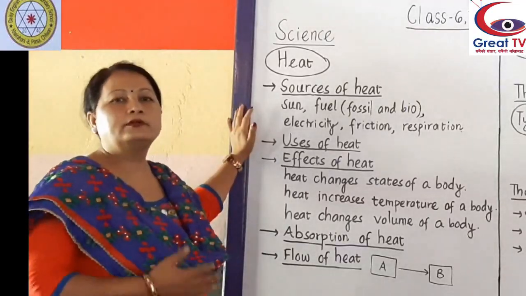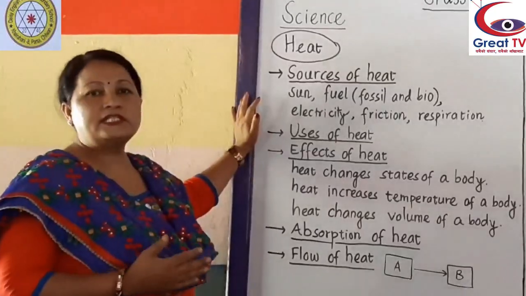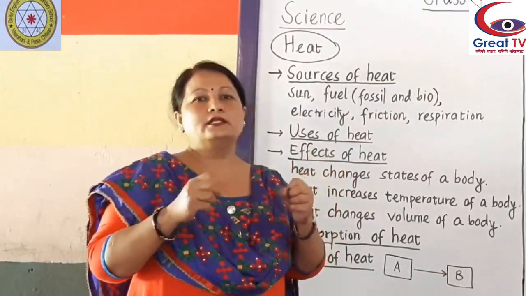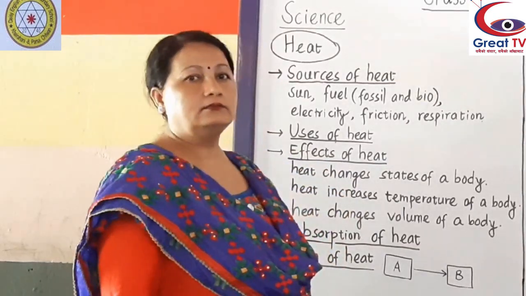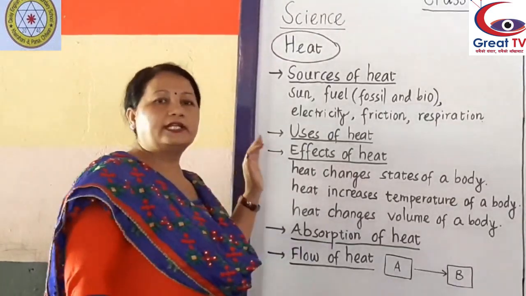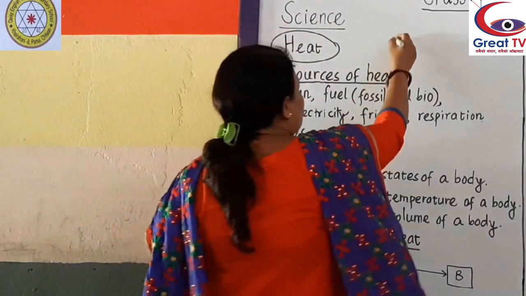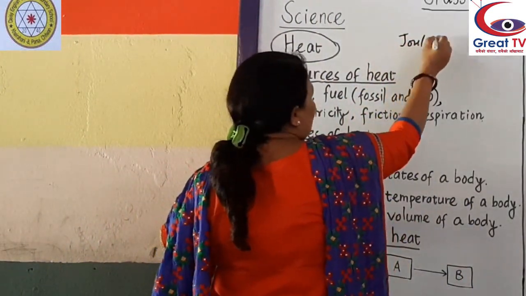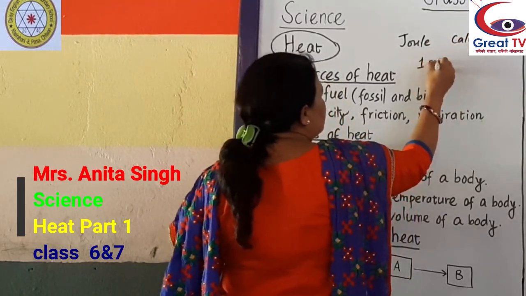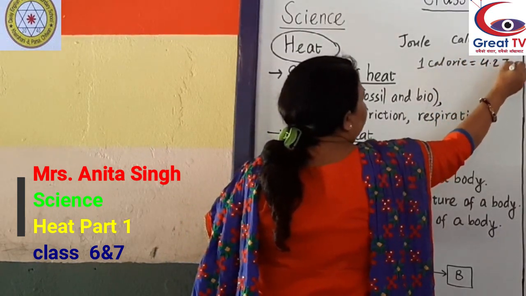Everything is made up of tiny particles called molecules. When a substance is heated, molecules vibrate and possess kinetic energy. So heat is the total kinetic energy of molecules contained in a body. The SI unit of heat is Joule, and the CGS unit of heat is calorie. So 1 calorie is equal to 4.2 Joule.